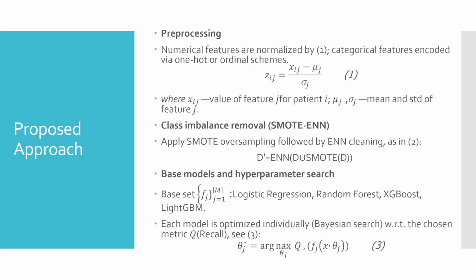To address class imbalance, SMOTE-ENN is applied. Minority oversampling, SMOTE, followed by cleaning of noisy majority samples, ENN. This hybrid strategy preserves informative structure while reducing overfitting risk typical of plain oversampling and undersampling.